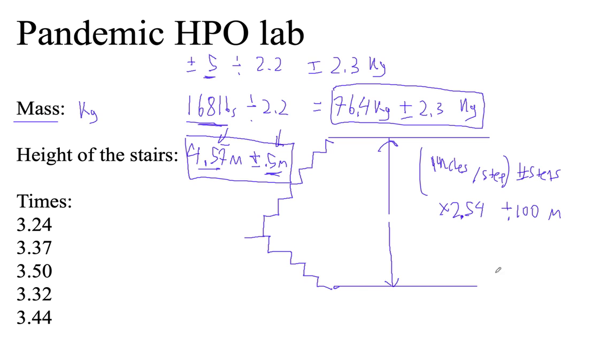Anyway, so that's for your mass and your height. That's what you want to do. Come up with something like that. You need your mass in kilograms plus an estimated uncertainty, and the total height of the stairs plus an estimated uncertainty, okay?